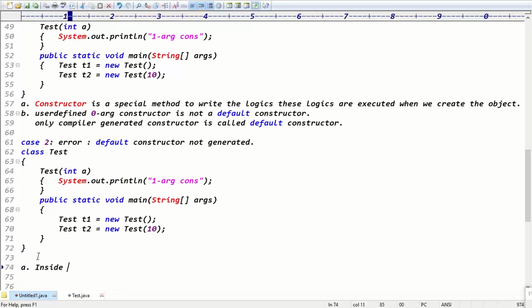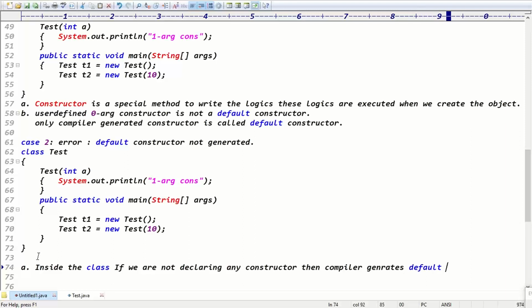So inside the class, if we are not declaring any constructor, then the compiler takes the responsibility and generates what? Default constructor, right? Yes, then the compiler generates the default constructor, guys. So inside the class, if you are not declaring any constructor, then only the compiler generates what? Default constructor, guys.